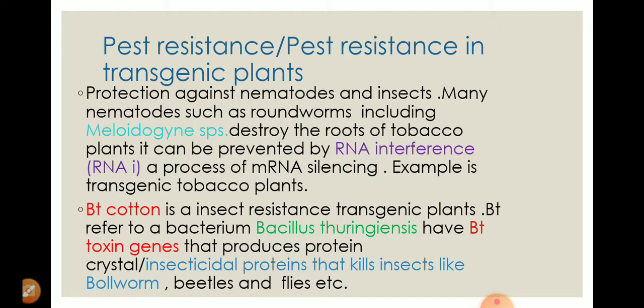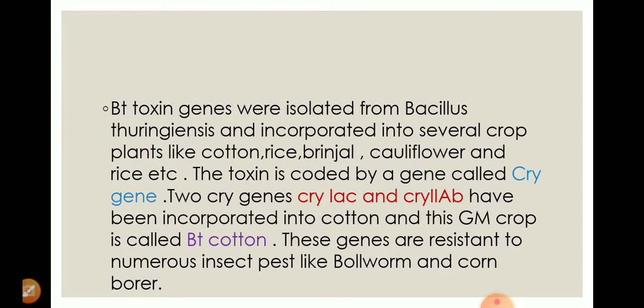What is this crystal protein? Crystal protein is responsible for the toxicity. These two genes are responsible to produce the crystal protein, and crystal protein is very toxic to the insect, to the larva, to the bollworm, to the root borer, whatever kind of insect.